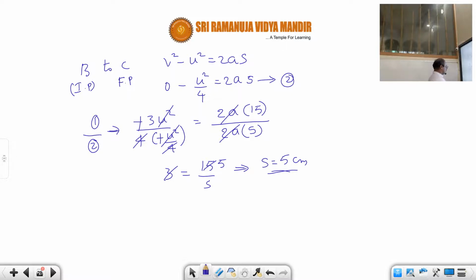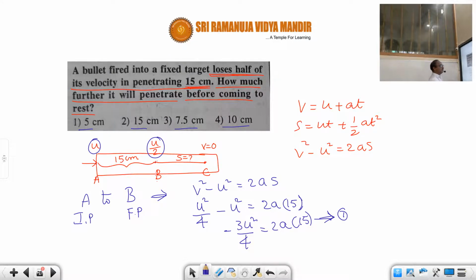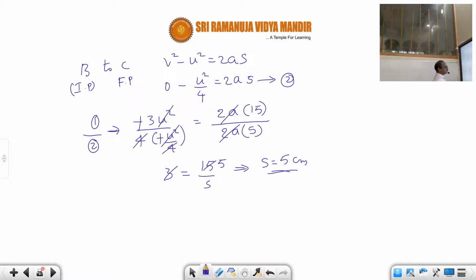So that's what we got from the relation. The displacement s equal to 5 centimeters is the correct answer. Okay, then we see the next problem.